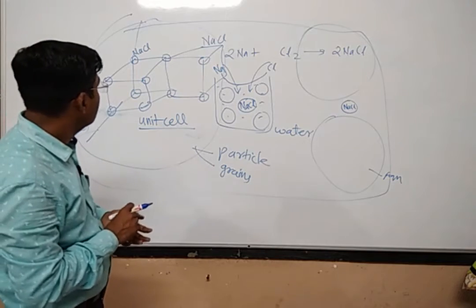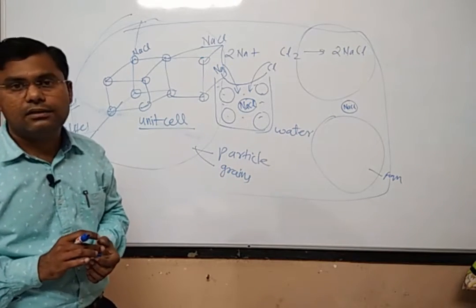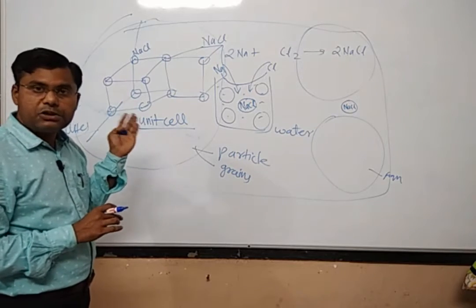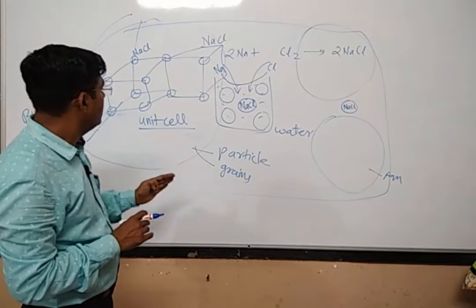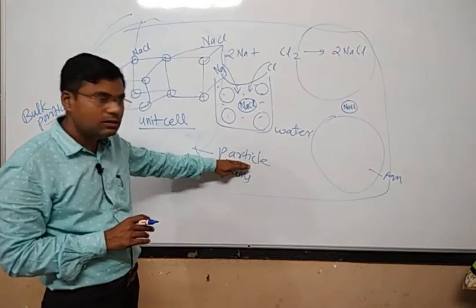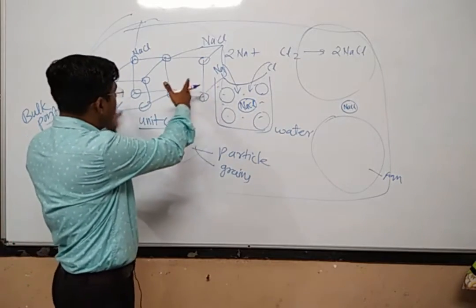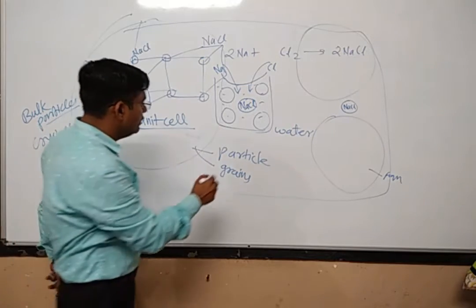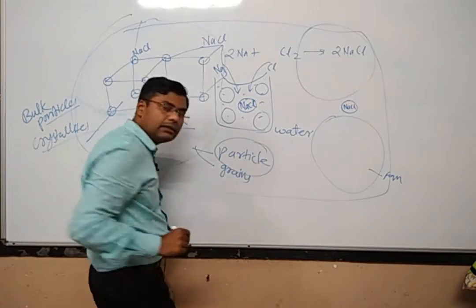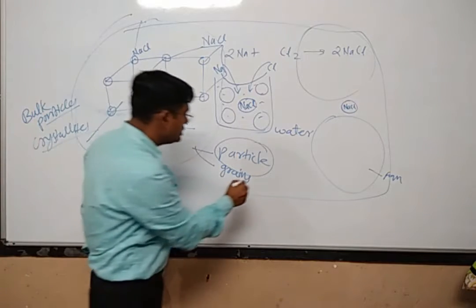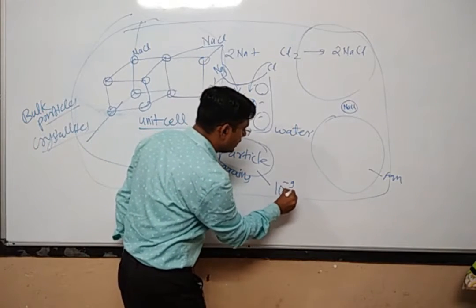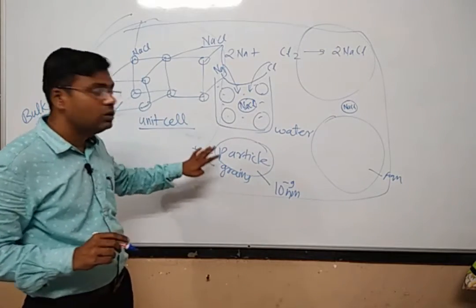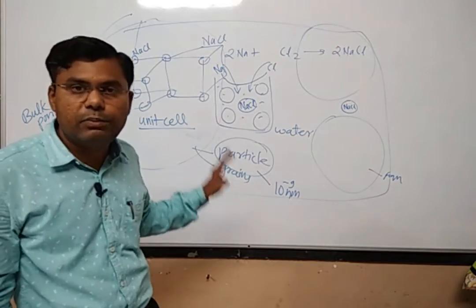Now what is meant by nanoparticle? In order to understand the definition of nanoparticle, we need to come back to the formation of the particles. So many unit cells have come together to form a particle. Now if the dimension of this particle is in the nano range, then that particular particle will be called a nanoparticle.